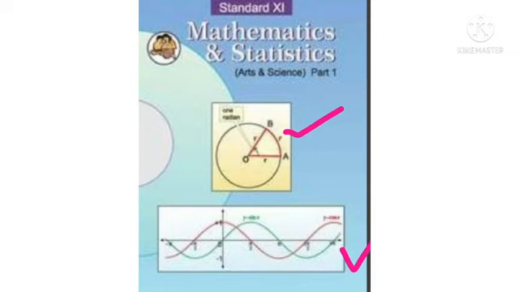See the second picture. In the second picture there are also x and y axes given. Some wave-like structure is given: 0, pi by 2, pi, 3 pi by 2, 2 pi. Means here some functions are given in terms of pi. Also y is equal to sin x, y is equal to cos x are given. So we will see all these concepts in this maths first.